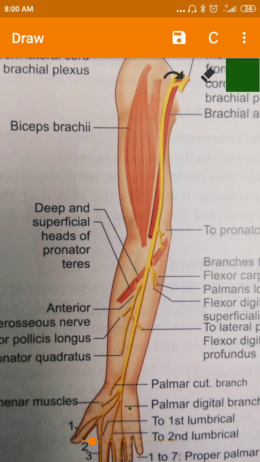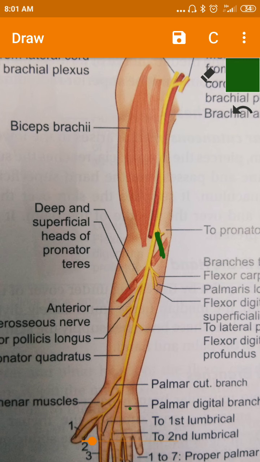So the muscular branches: the nerve is giving branches to the pronator teres near the elbow, and it enters the muscle on its lateral border. So it is giving branches to the pronator teres, and the nerve is present on the lateral border of this muscle,